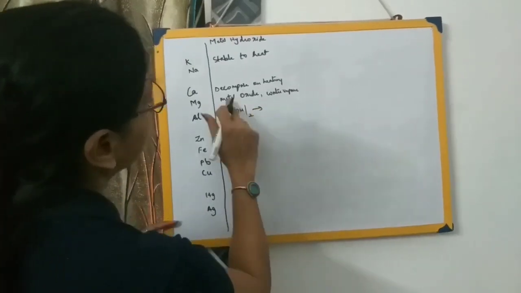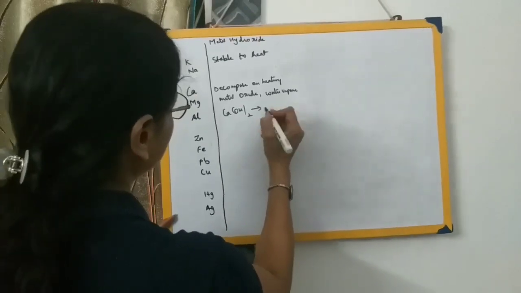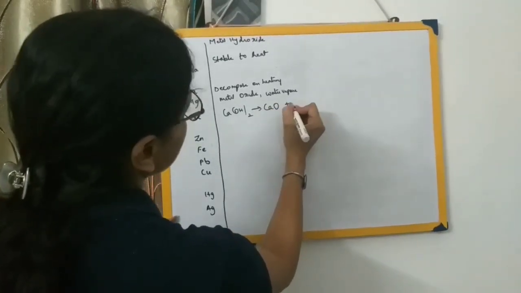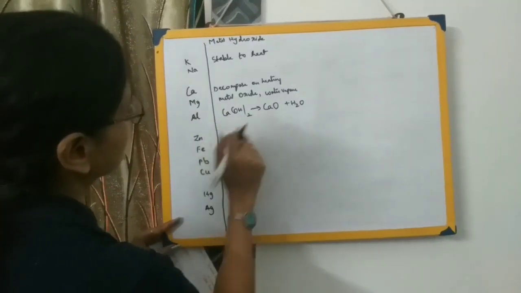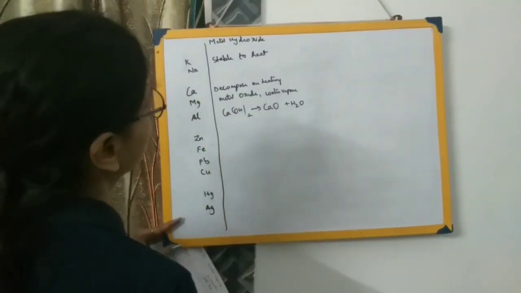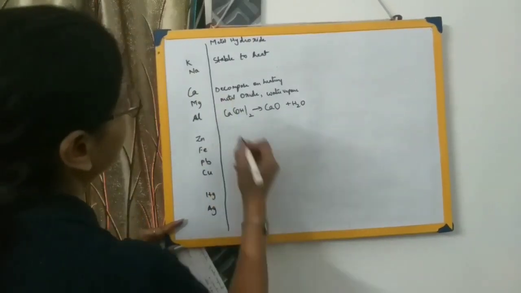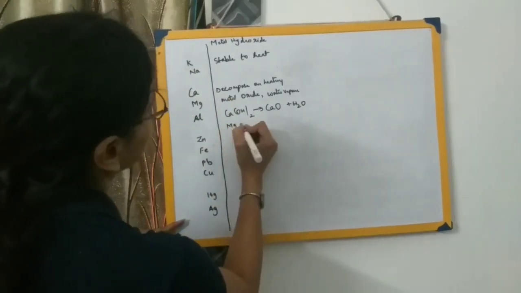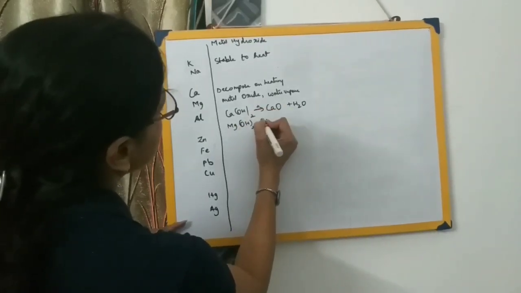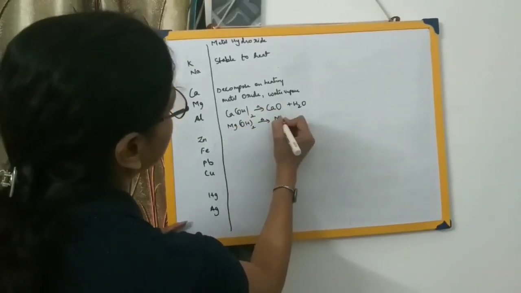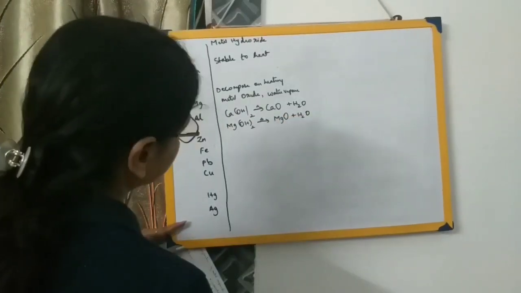As I told you, it will decompose to give metal oxide and water vapor, that is CaO plus H2O. Clear? Let's see whether it's balanced. Hydrogen is 2 on both sides, and oxygen is 2 on the left, so oxygen is 2 on the right as well. Similarly, magnesium hydroxide, when heated, we can show the heat sign over here, will again form magnesium oxide plus water.